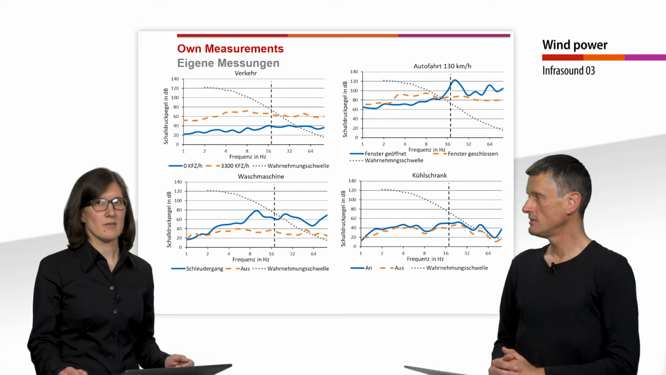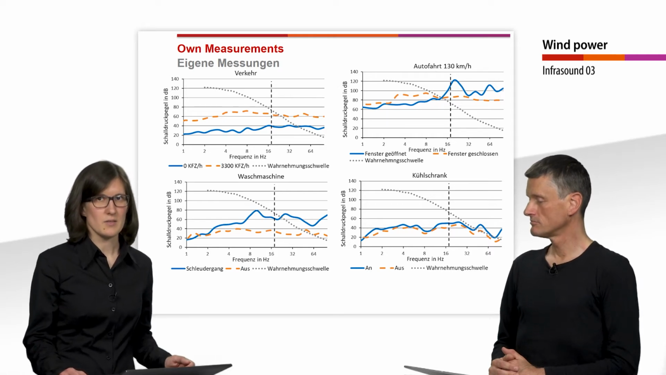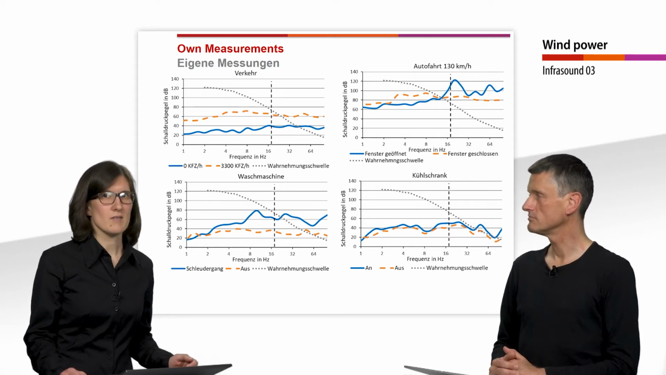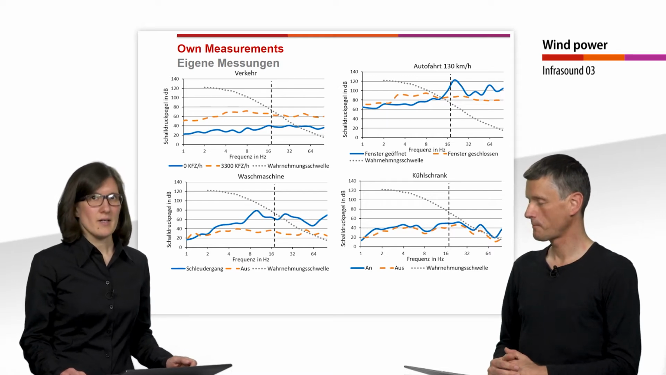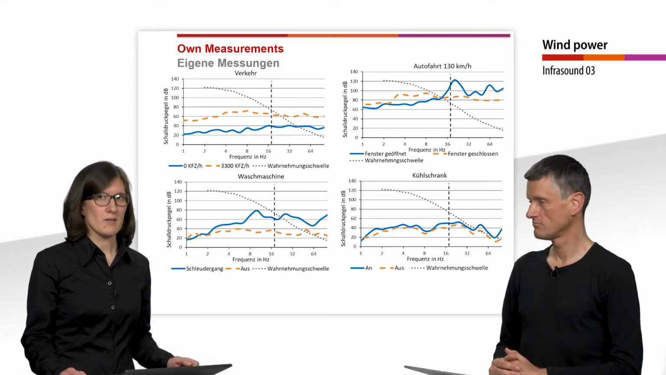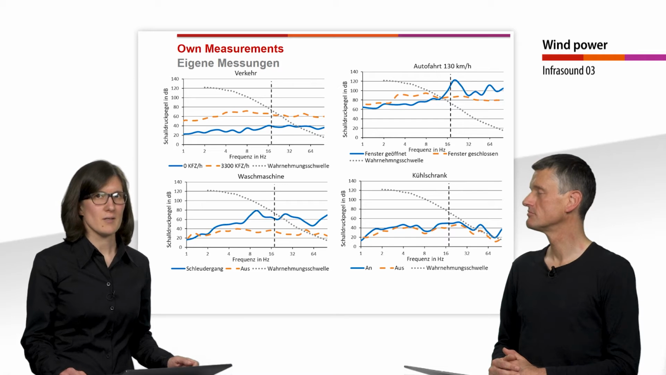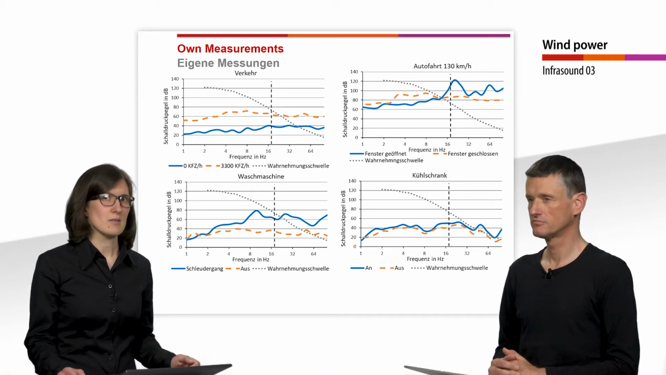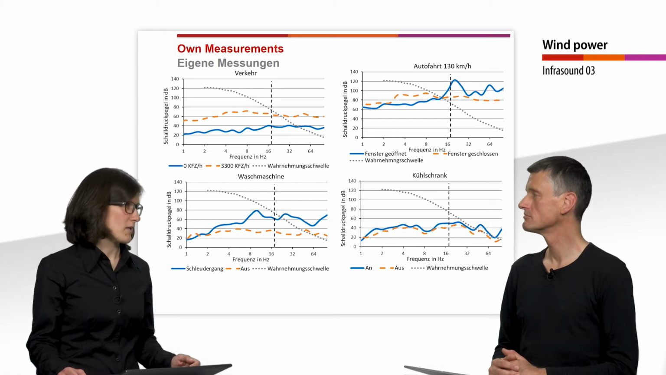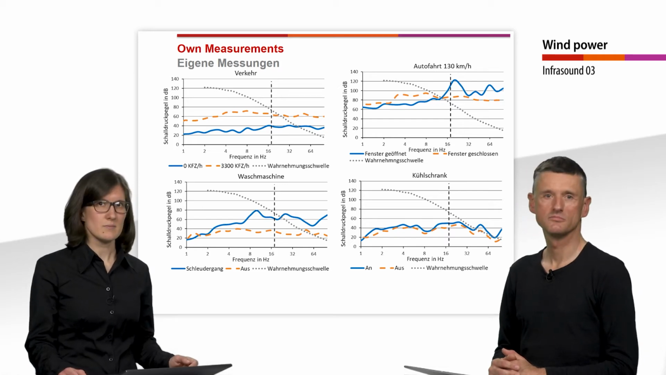In the graphics at the bottom left and bottom right, it can be seen that a washing machine in the spin cycle also emits infrasound, as does a refrigerator, but the level from the refrigerator when it is switched on is of a similar order of magnitude as when the refrigerator is switched off.